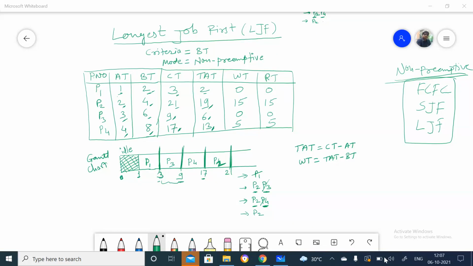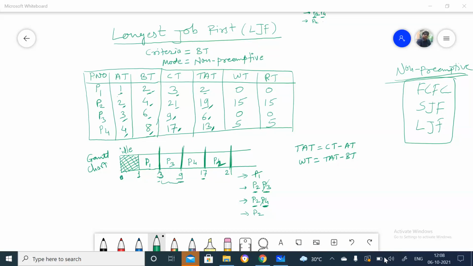But in longest job first and shortest job first, what we consider is the execution time of the processes, how much time is required to execute. That execution time is the burst time. We are not considering arrival time here. Only in FCFS, irrespective of the burst time, we consider arrival time. Here the execution time is important, and based on that criteria we select the process for execution. Have you understood this? Yes, sir. Thank you.